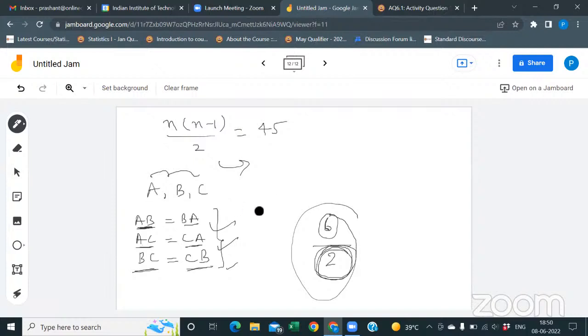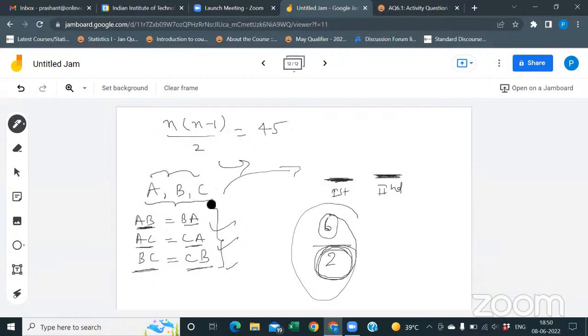Okay, see, suppose for a single cricket match, there should be two teams. So for the first place, how many teams will be there? Can you repeat that question? I'm saying for playing a cricket match, there should be two teams, right? You can consider this as the first team and this as the second team. There should be two teams for playing a cricket match, right?